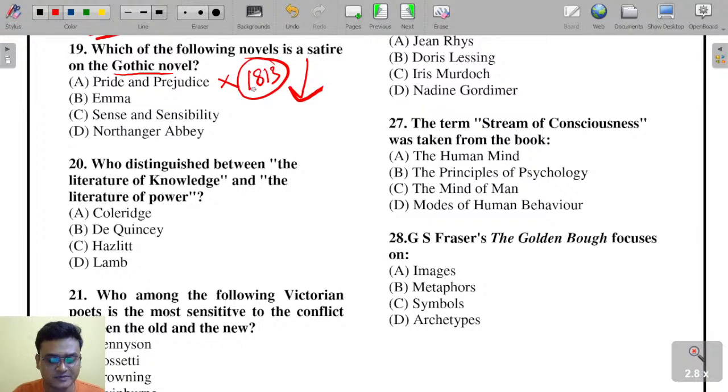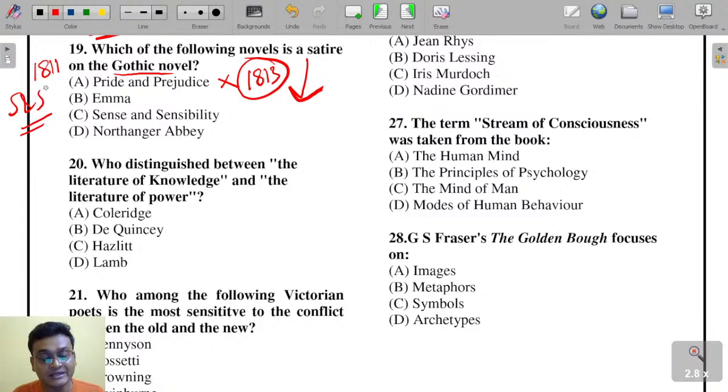As far as I can remember, Pride and Prejudice was published in 1813, and this is the second novel by Jane Austen. The first novel is Sense and Sensibility, in 1811.